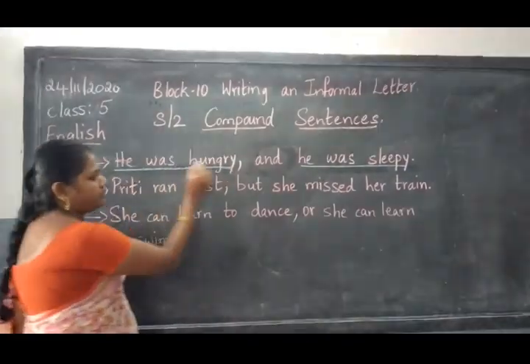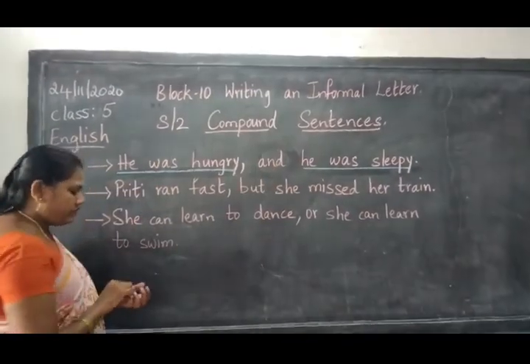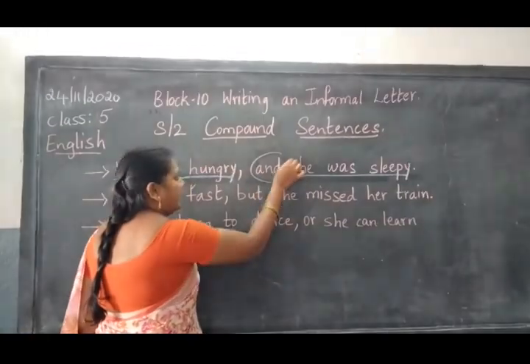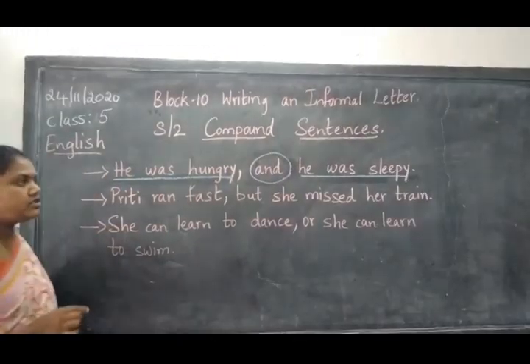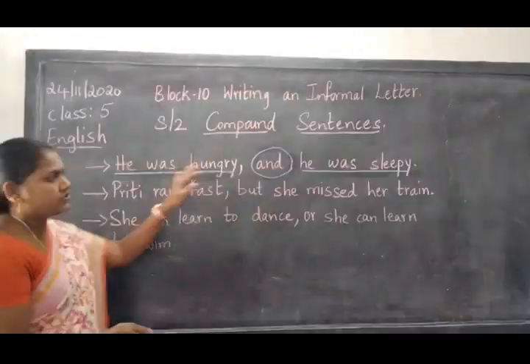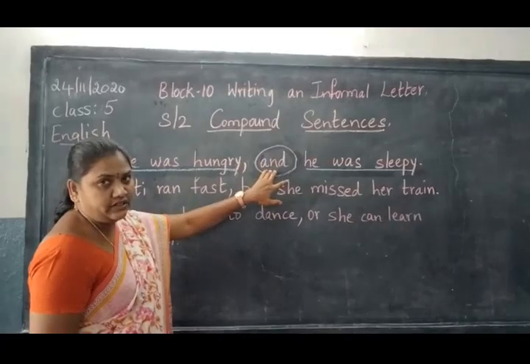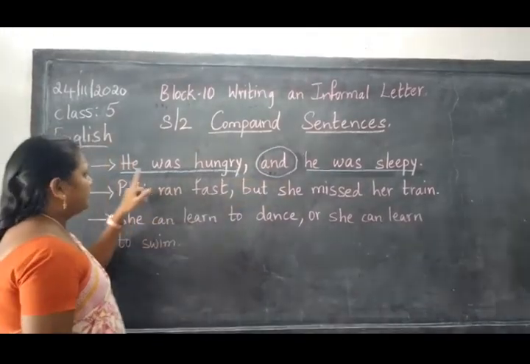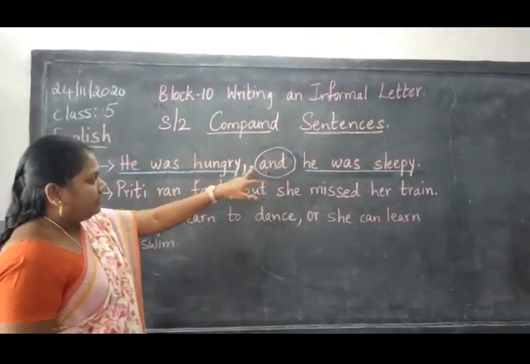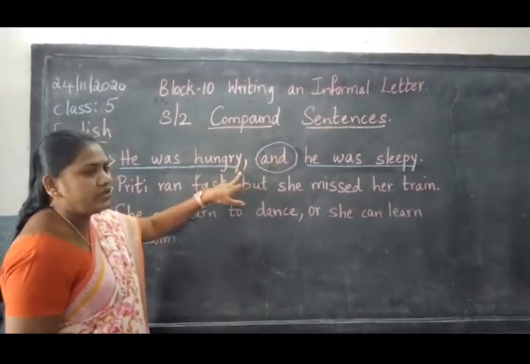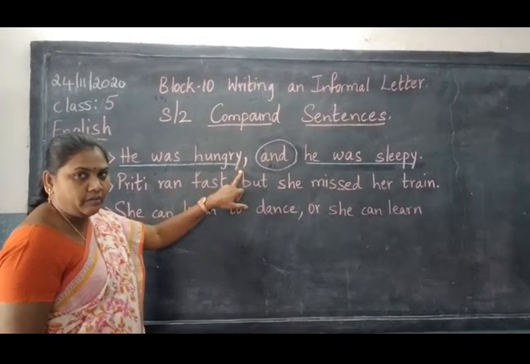These two simple sentences I have joined by using the word and. This and is a conjunction. Before writing a conjunction, there should always be a comma.